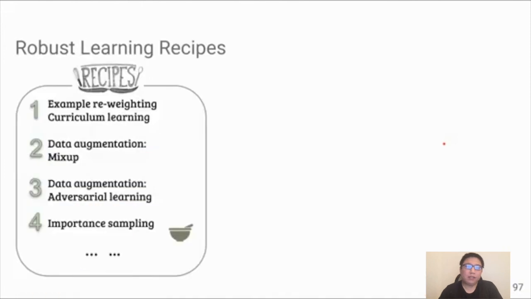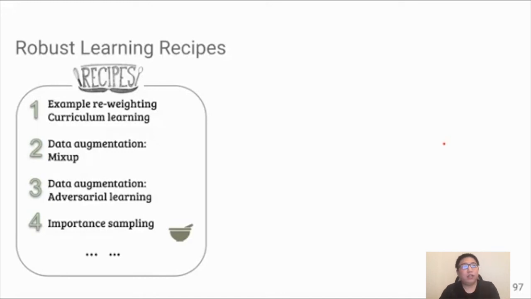You may notice that throughout the talk, we are using the same ingredients again and again. Although personally, I do not believe there can be one universal approach that solves every robust learning problem, they do share some similarity in terms of ingredients.